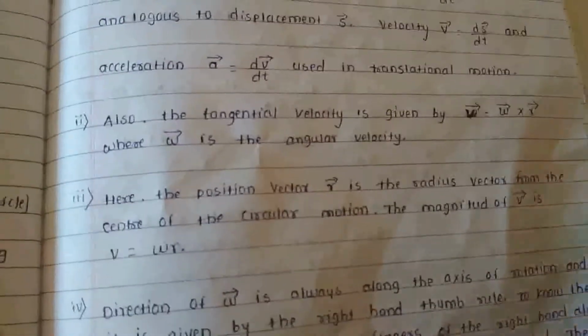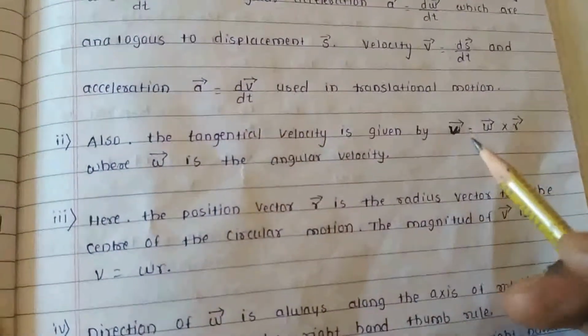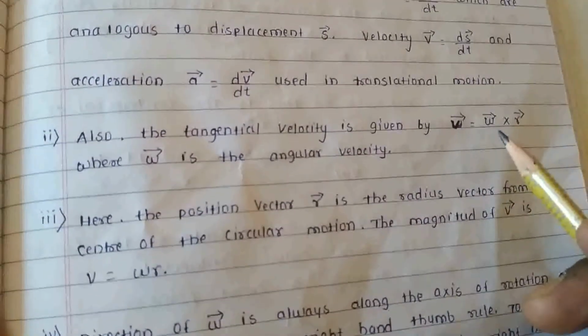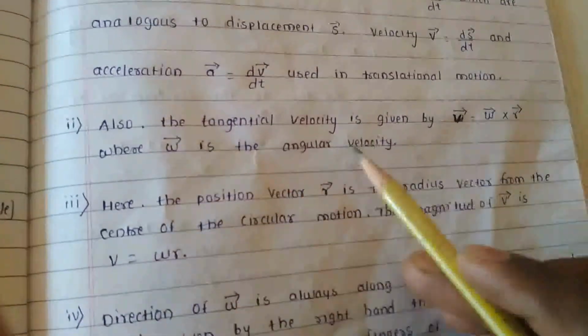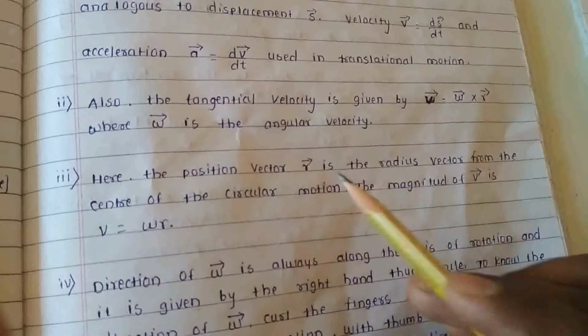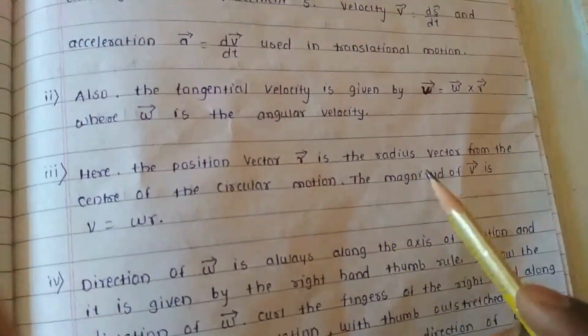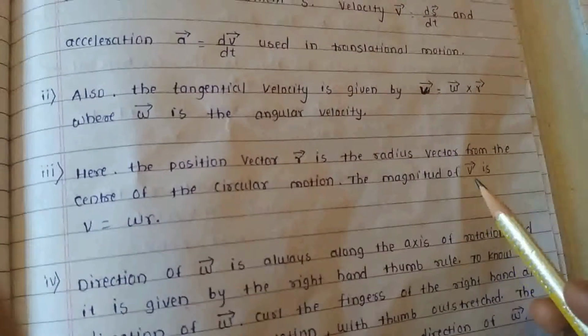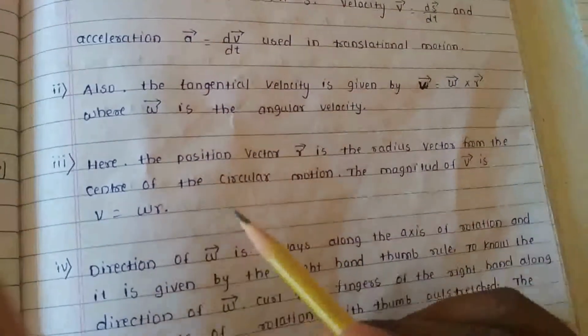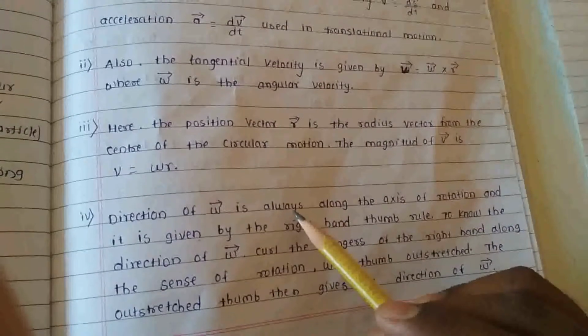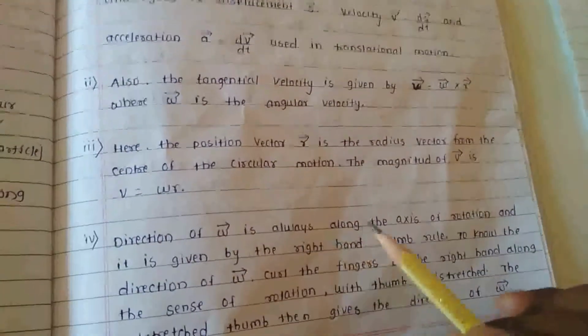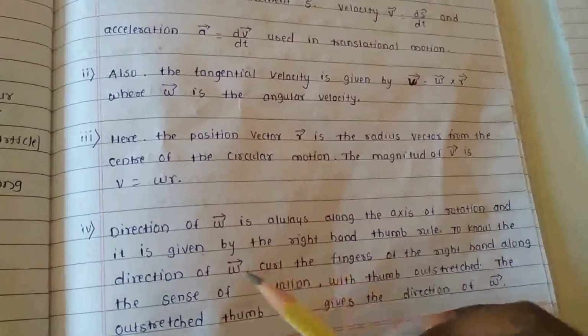So the tangential velocity is given by vector v is equal to omega cross r, where omega is the angular velocity. Here the position vector r is the radius vector from the center of the circular motion. Therefore the magnitude of v is equal to omega r. Direction of omega, that is angular velocity, is always along the axis of rotation, and it is given by the right hand thumb rule.